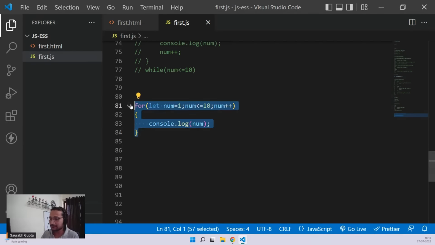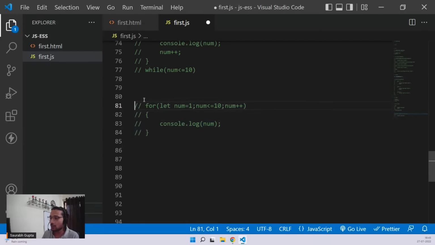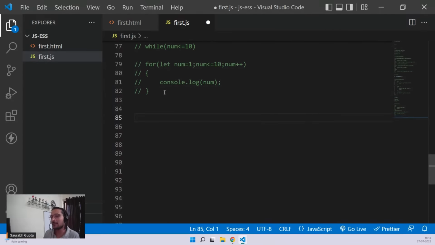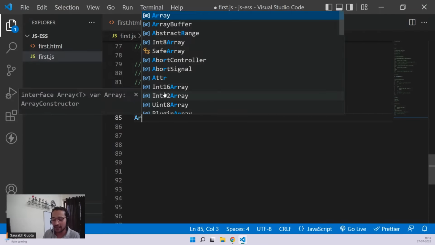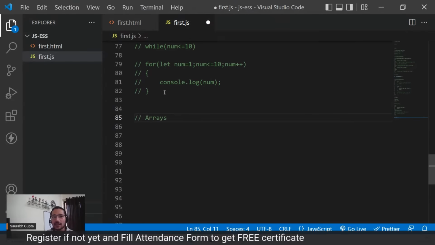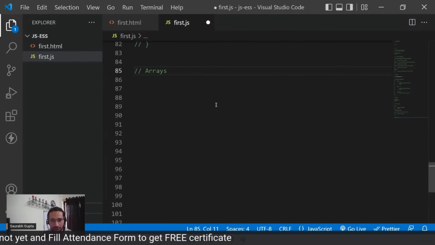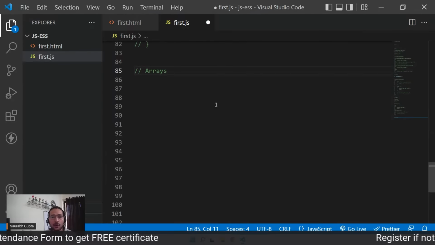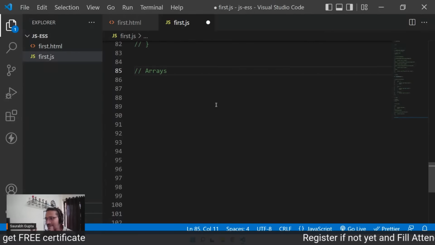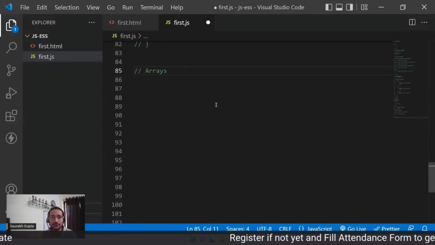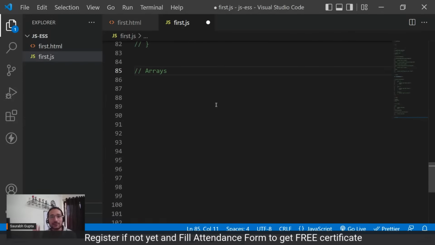Now, let's move ahead to one of the most important concepts in any programming language, particularly in JavaScript, that is arrays. Guys, I've seen a lot of people struggling with arrays. They always feel that arrays are very difficult, and one of them was me as well. I also used to get frightened of arrays in my starting days.